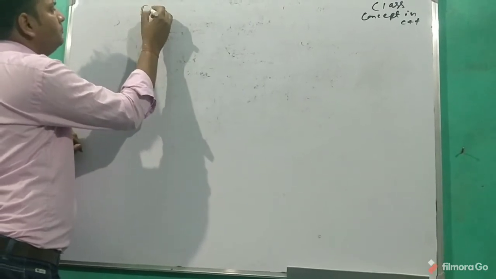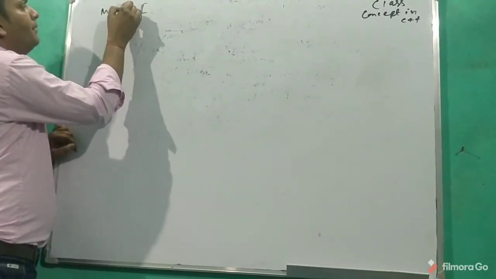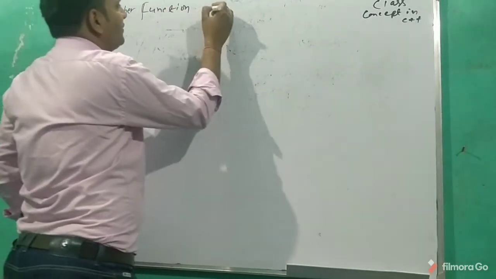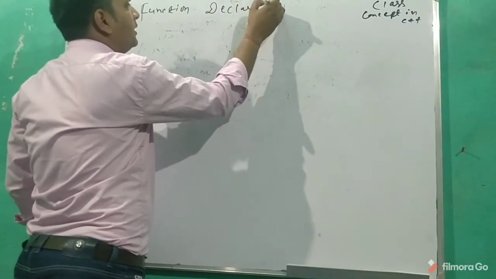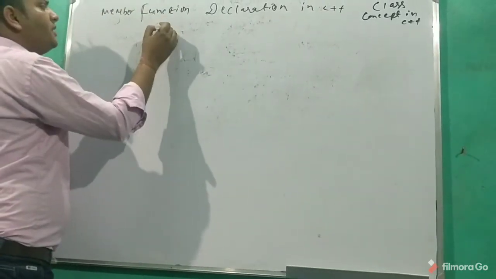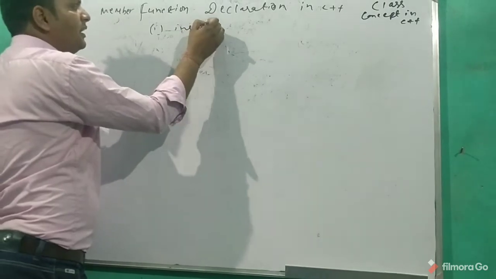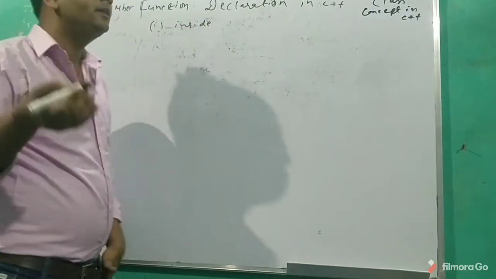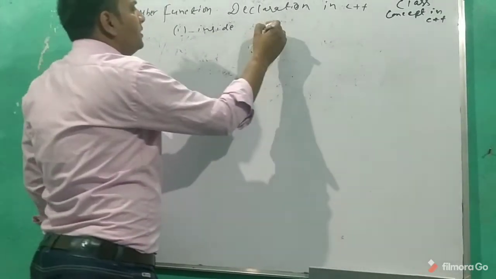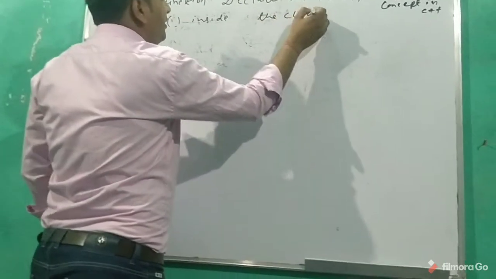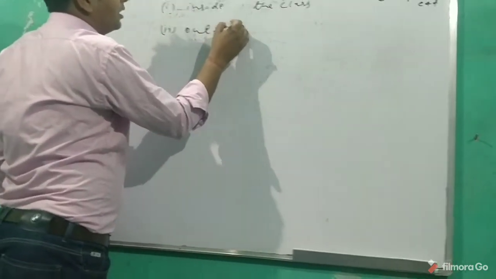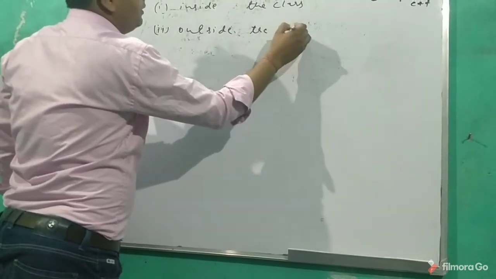Member function declarations in C++ are of two ways. One is inside the class. We can declare the member functions, with all the logic, inside the class, before the termination of the class. That is called inside the class. And another way is outside the class.